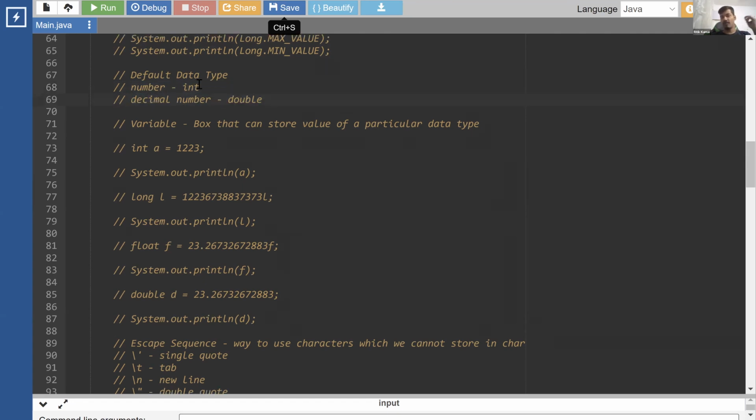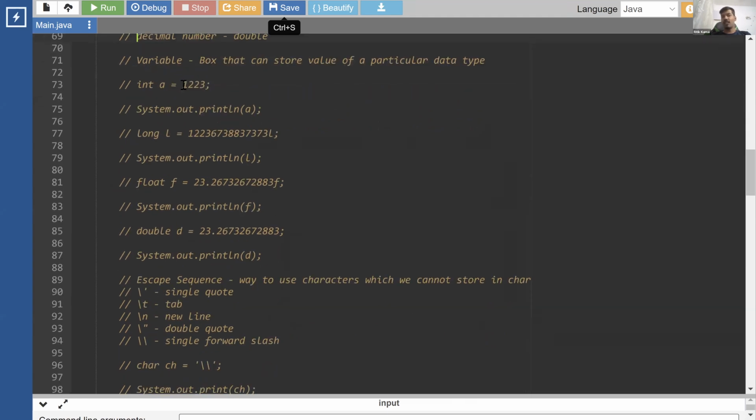So the default data type of an integer number is int. The default data type of a decimal number is double. Whenever we write some value, by default it is an integer. So if we are storing it in an integer, it's always fine. But if we are storing some value in a long and it is large enough, it might not fit in as an integer value. So we have to specify L at the end of it to tell that this is a long value, so that Java treats it as a long value and does not give us an error that this is an integer value that cannot be so large, because until it is stored into a long, while running the code, it is an integer value.